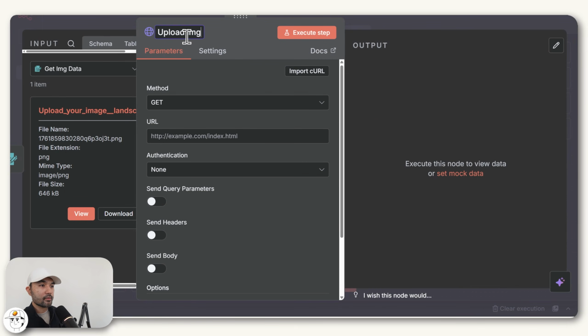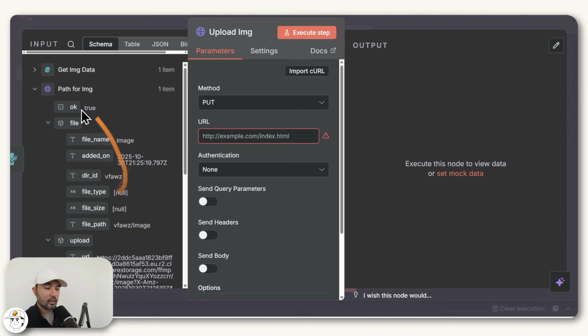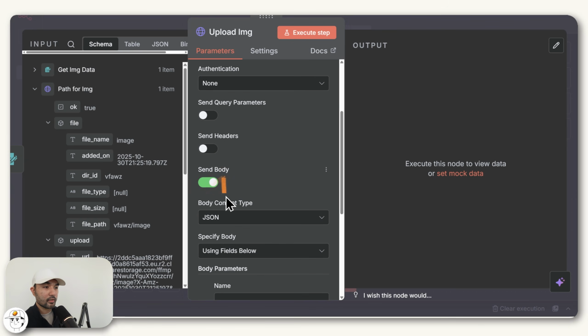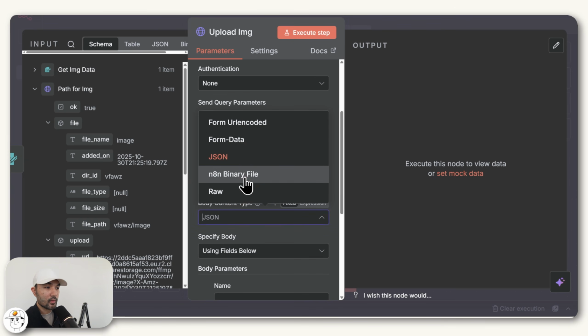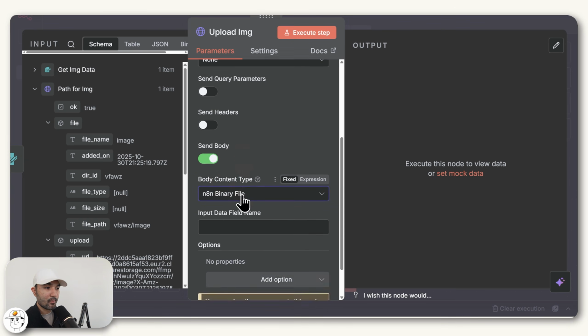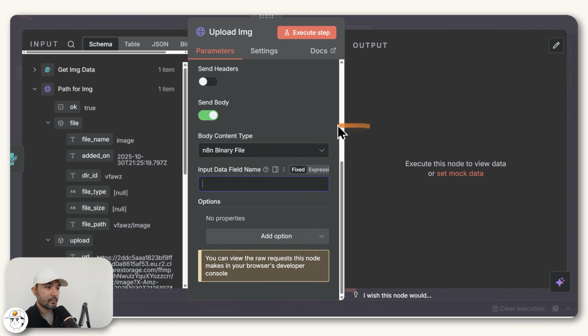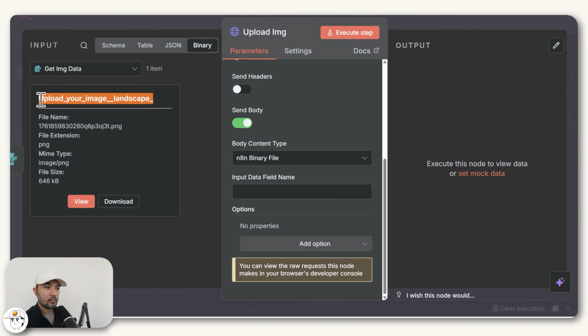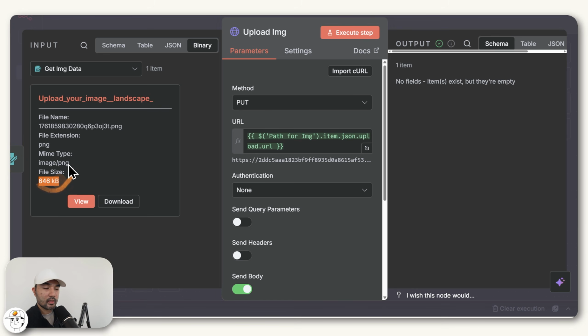So just rename this to upload image, change the method to put. And for the URL, you can just drag this piece over to this field. We'll toggle on this body because that is where we will load our file. So just select n8n binary file here. And then on the data field name, if we go to the binary tab here in the input, what we'll do is just copy this name and put that into this field so that basically when we execute this step, what this node will do is put the data of this image into this upload URL.